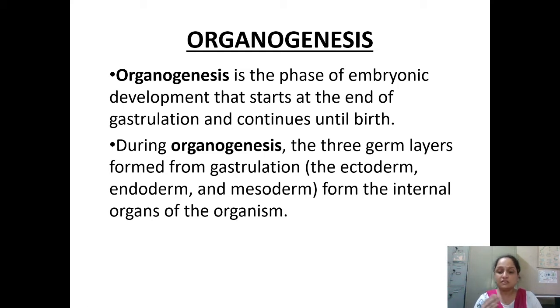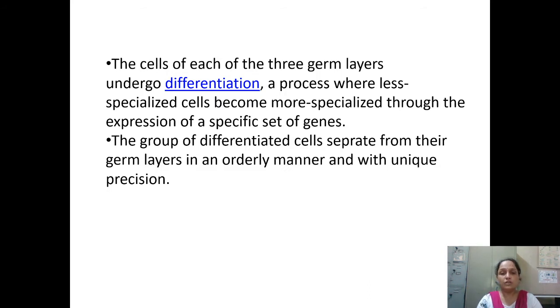Then these three germinal layers are going to be assigned a specific function. They will be making the different sorts of organs, that we are going to see now. The cells of each of the three germ layers undergo differentiation. Initially there is the formation of three germ layers, then these germ layers go through a process known as differentiation, in which they will be differentiated into different groups or categories.